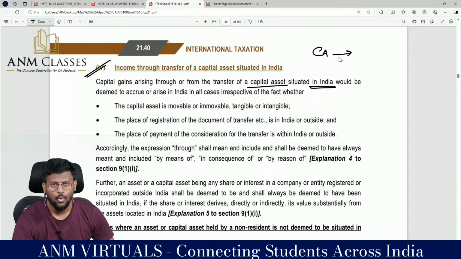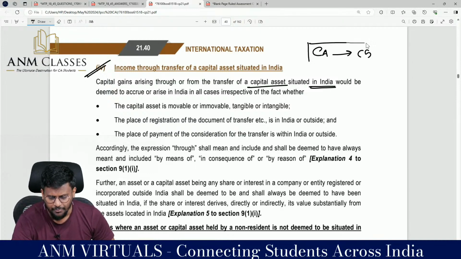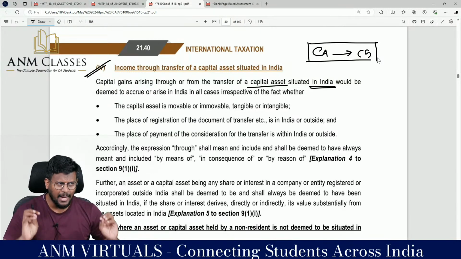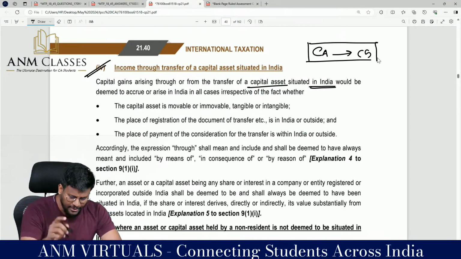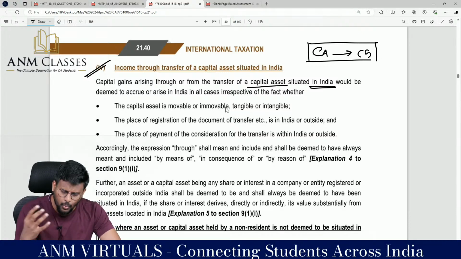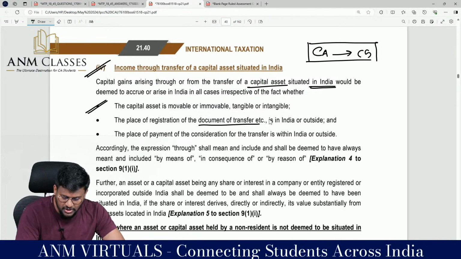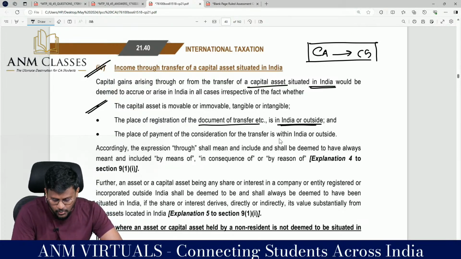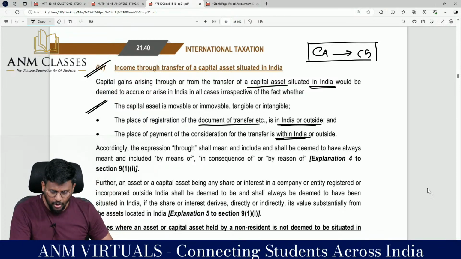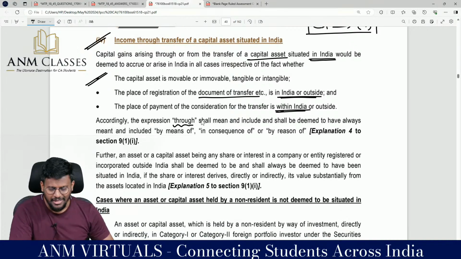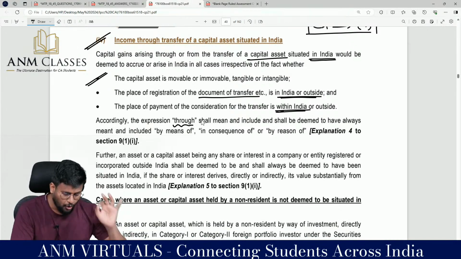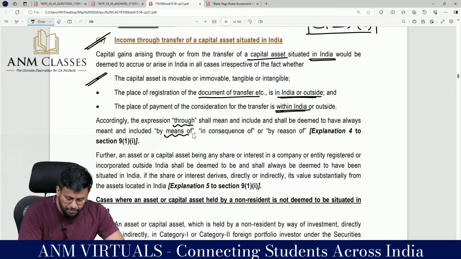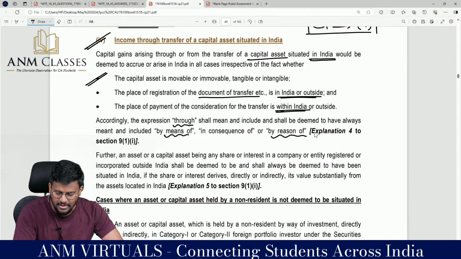So we all know that once we transfer the capital asset, what will come? Capital gain will come. Correct? That capital gain will be treated as income accrued or arisen in India, provided the capital asset is movable or immovable, or tangible or intangible. The place of registration of the document of transfer is in India or outside India. Place of payment of consideration for the transfer is within India or outside India. Accordingly, the expression through shall mean and include, shall be deemed to have always meant, by means of, in consequence of, or by reason of.